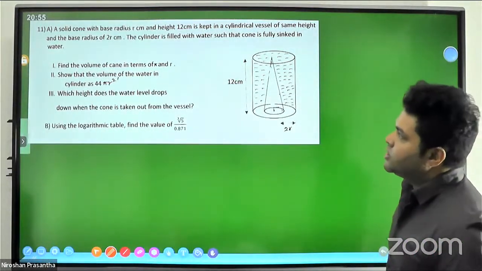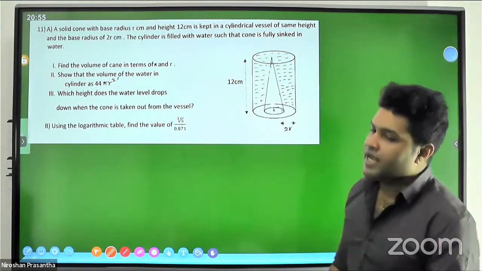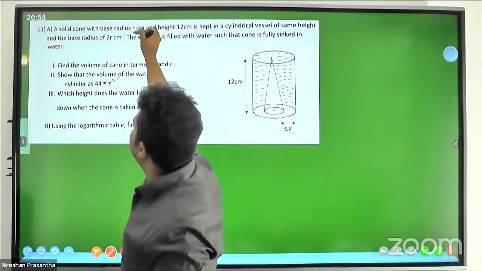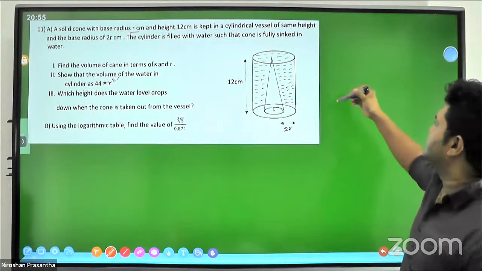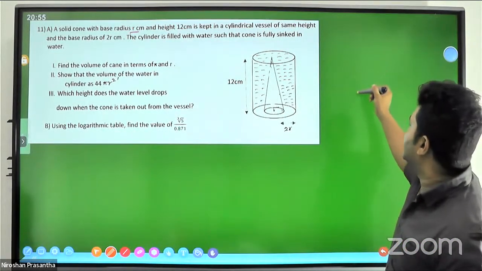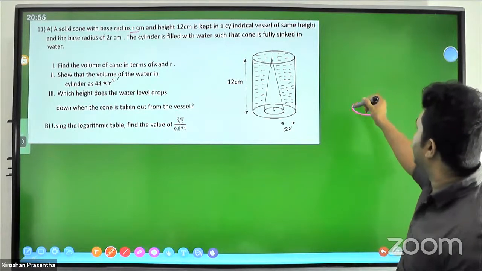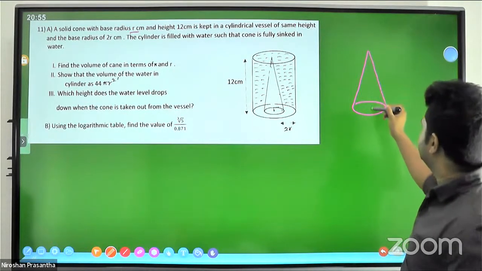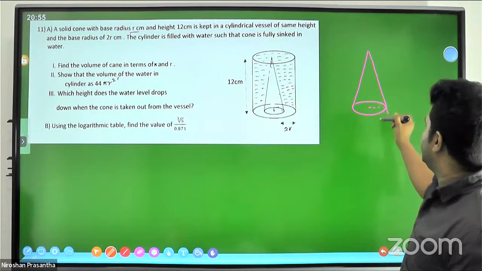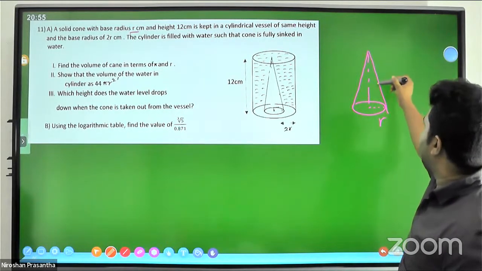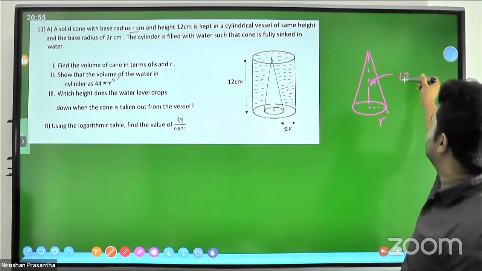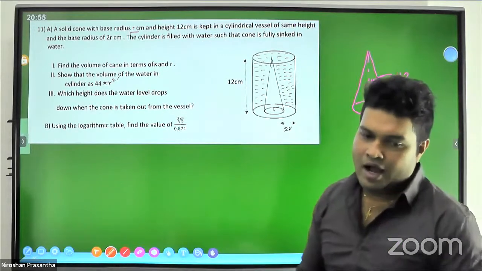A solid cone with base radius r and height 12. Yes, this is about this, right? Height 12.